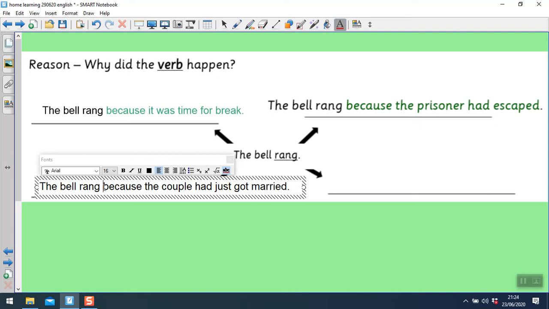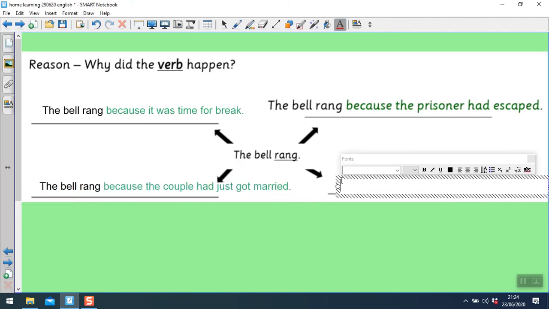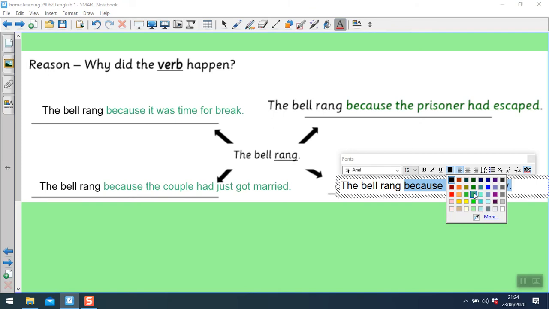So all of that is the adverbial because it answers the question why. And another one, you could have the bell rang because it was midday. So because it was midday is your adverbial.